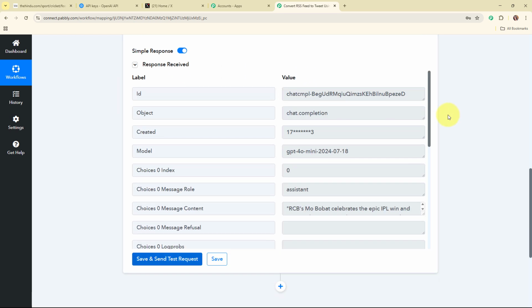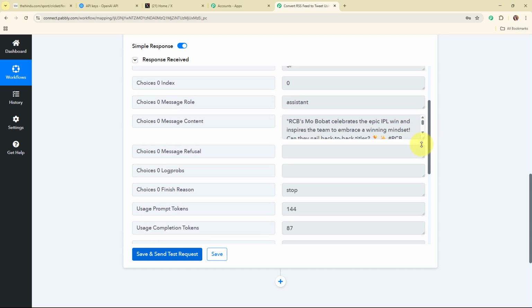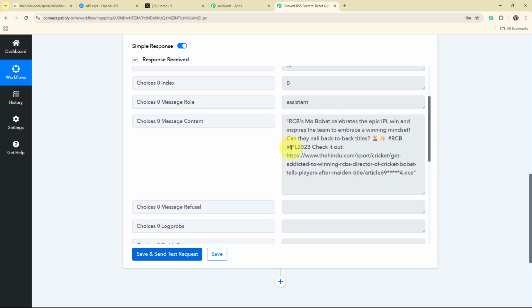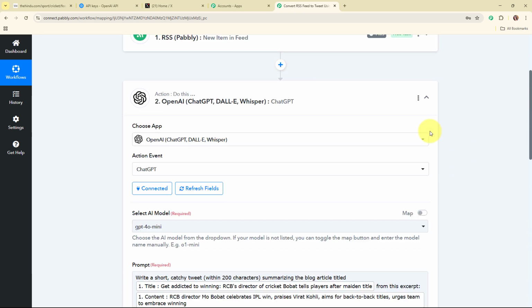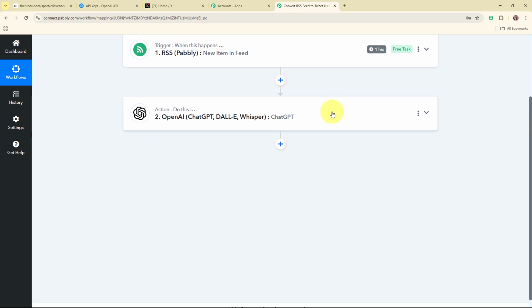And here you can see we have received a successful response where we have received the message content generated, where we have received the entire tweet generated by OpenAI. Alright, so with this, we have successfully set up this action step as well.